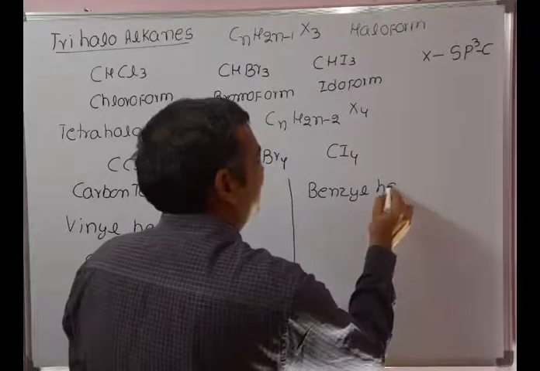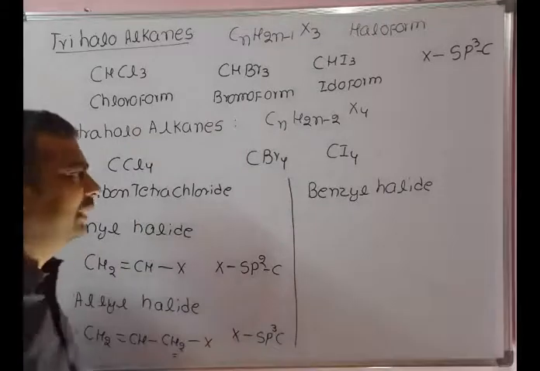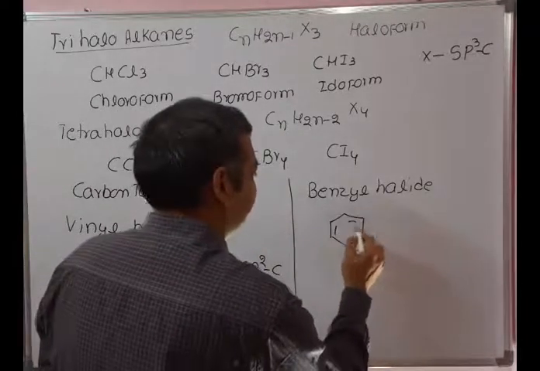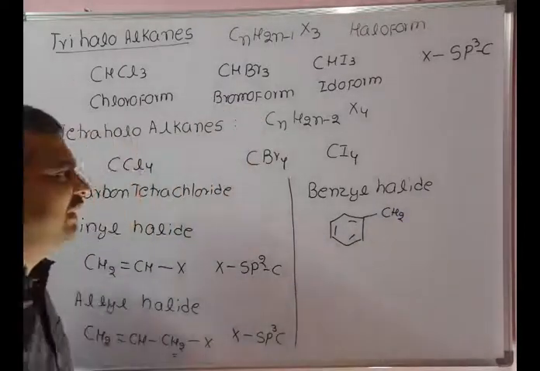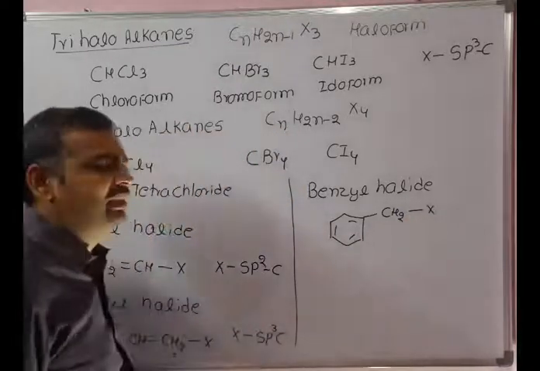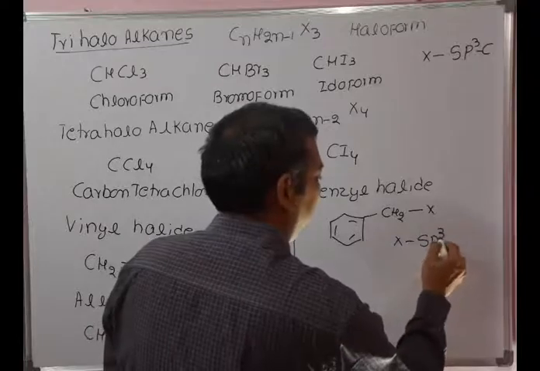Benzyl halide. In this benzyl halide, the halide is attached to the benzylic position. See, this is the benzyl position, CH2. If the halogen is attached to the benzyl position, that is a benzyl halide. Here also the halogen is attached to an sp3 hybridized carbon.